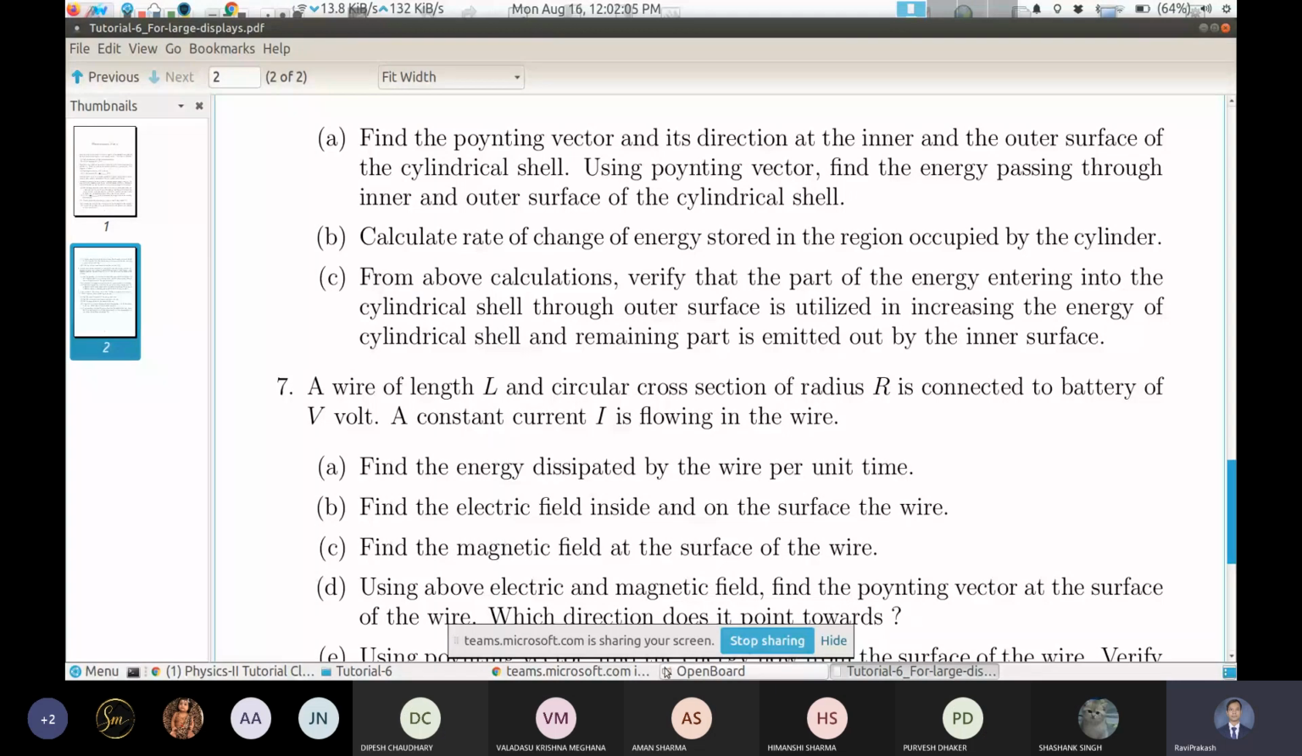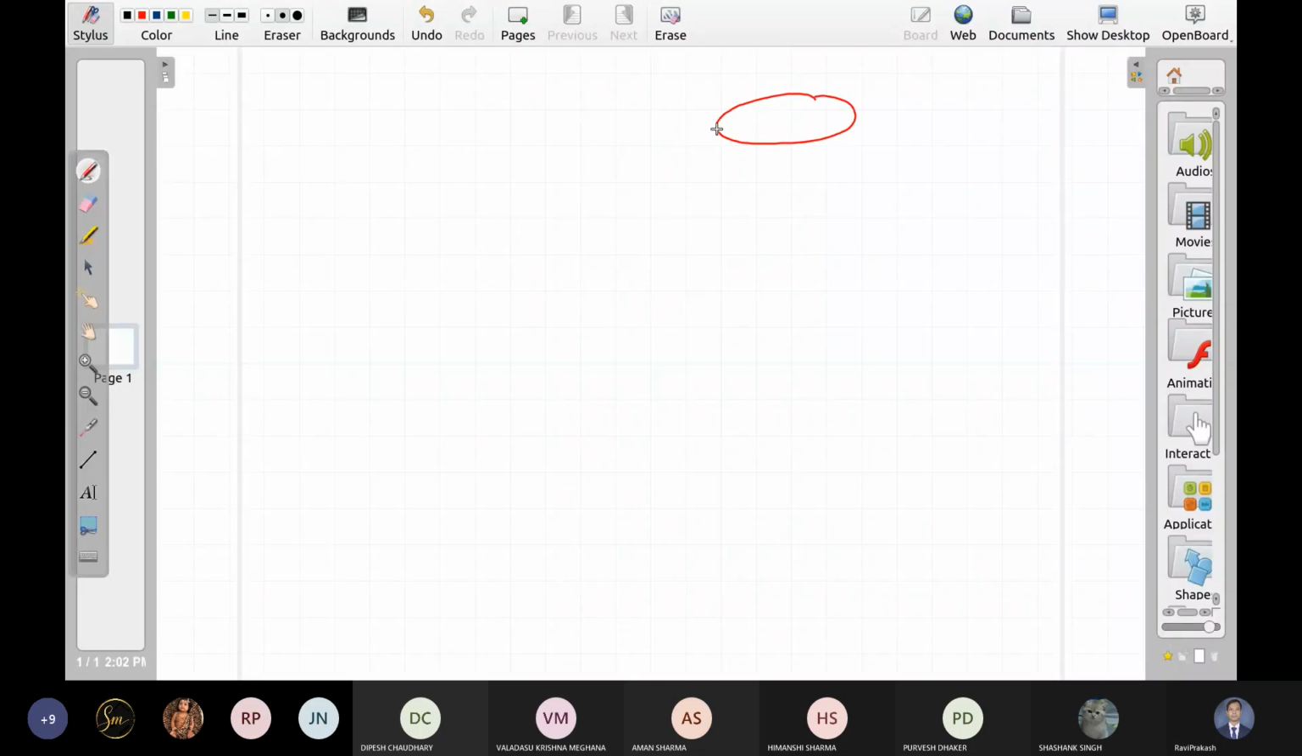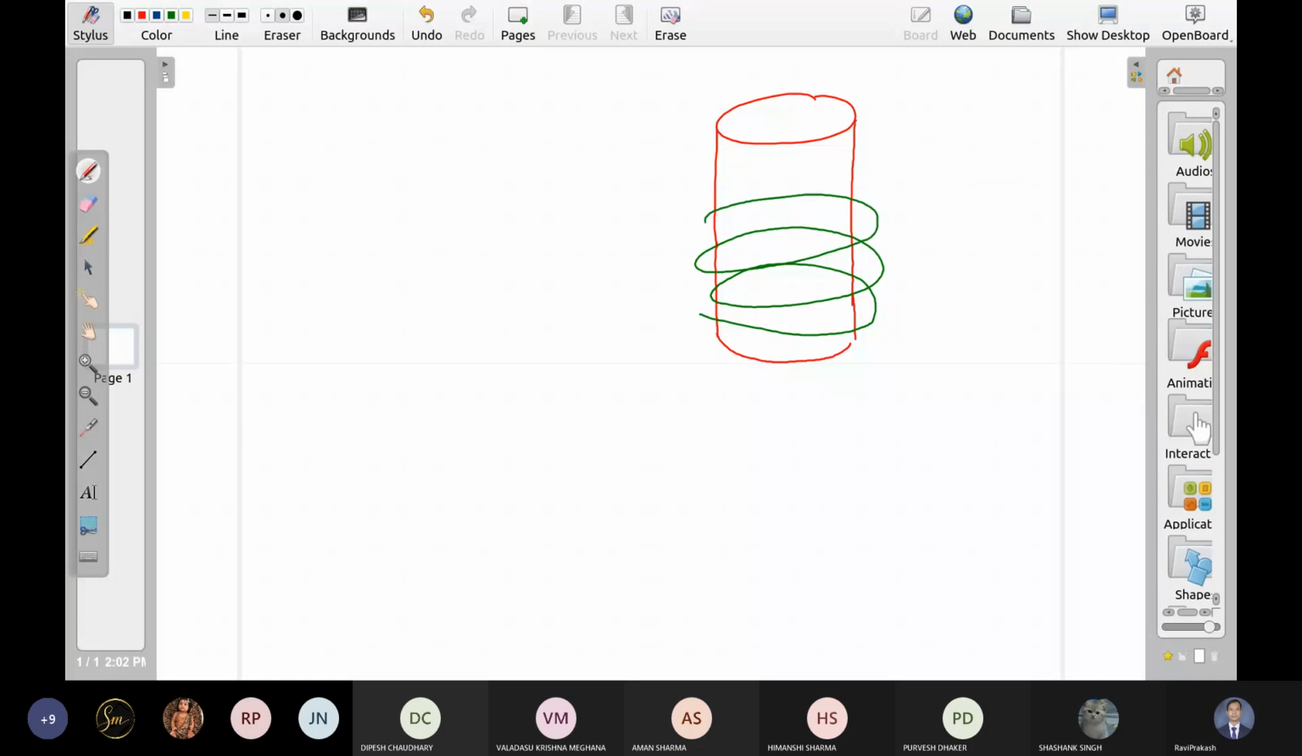So if there is a solenoid and wires are wrapped over it, and let us say the current is anti-clockwise. So this is the current, and so on.